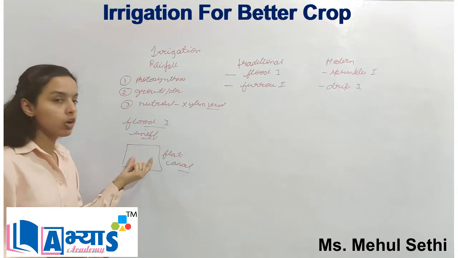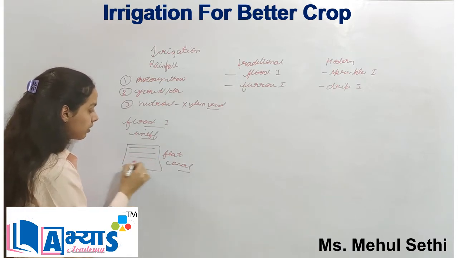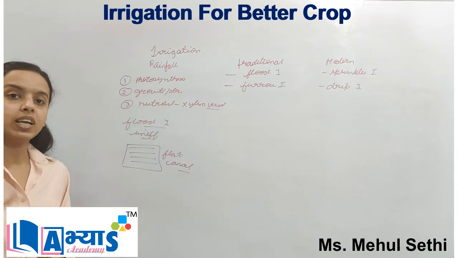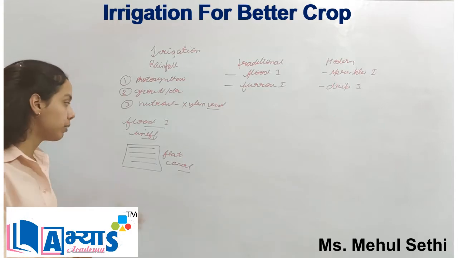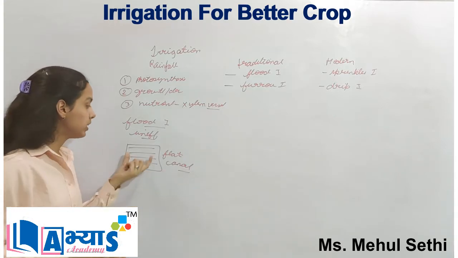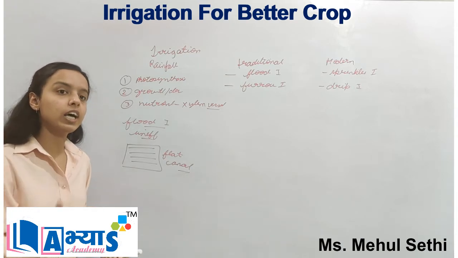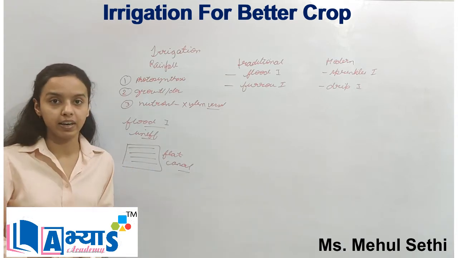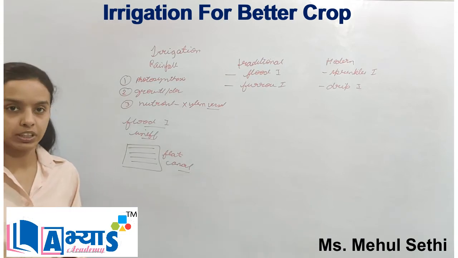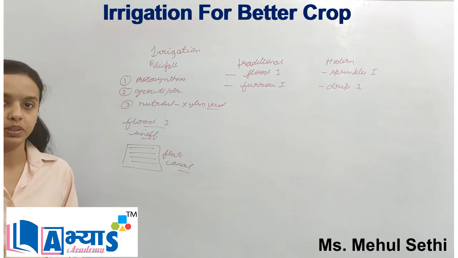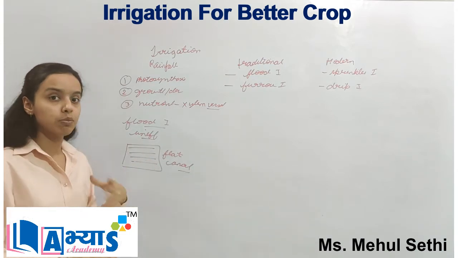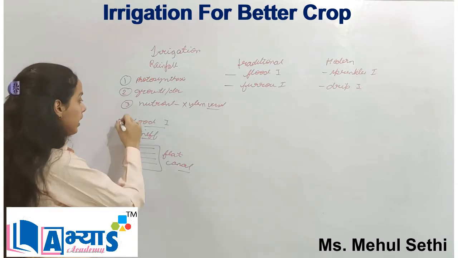When water is filled on this land and the land is leveled, the crops are completely dipped in the water. That means those plants which may not require so much water are also placed in such land. That results in water wastage and damage to the crops. This was the most ancient and the most inefficient type of irrigation.